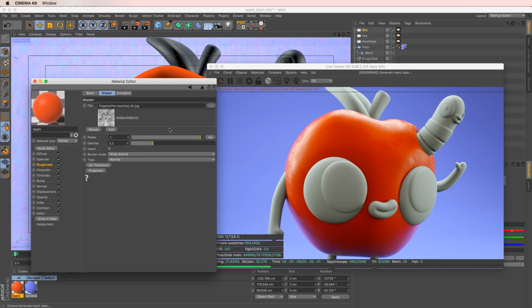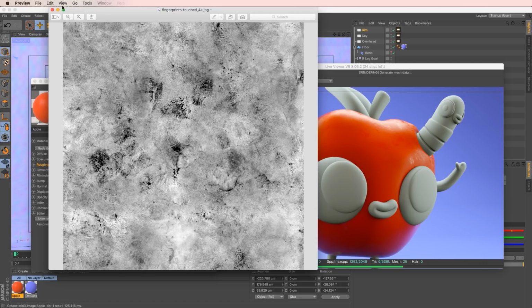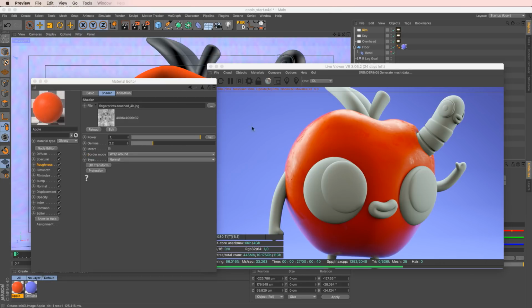I can definitely leave a link in the description for David Aryev's big, massive, happy list of resources that he uses. So I'll definitely link to that. But it's fairly easy to find these grunge maps anyway. So if I hit edit, you can see exactly what that looks like. I fingerprinted it myself. Not really. I don't know who did that. But you can see this looks so good.